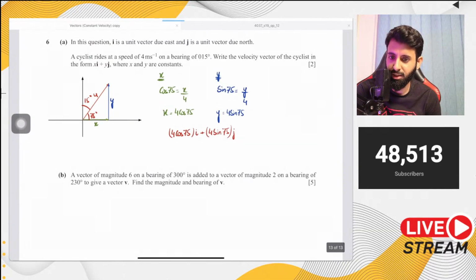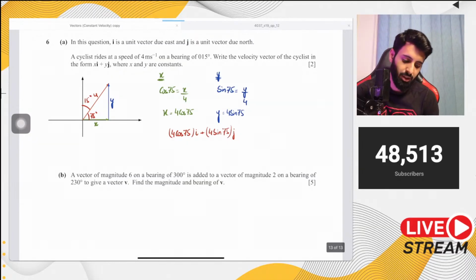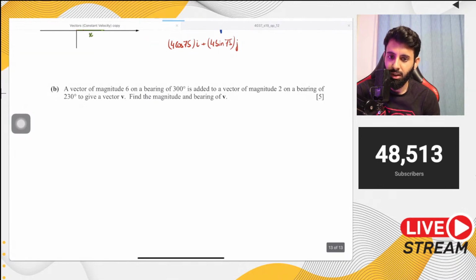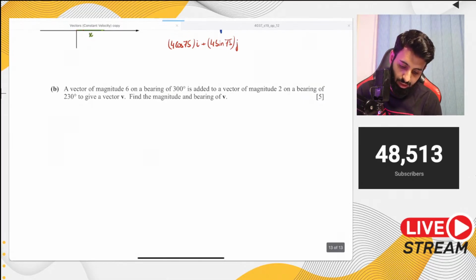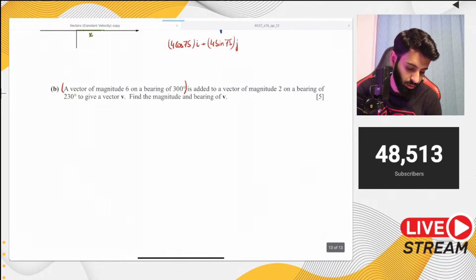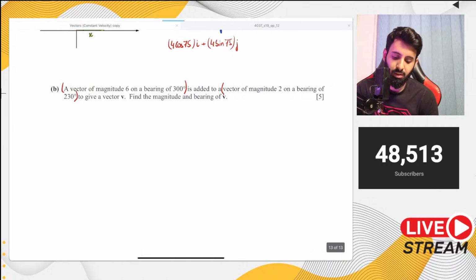Alright, now, so here's part B. Part B says a vector of magnitude 6 on a bearing of 300 degrees is added to a vector of magnitude 2 on a bearing of 230 degrees to give a vector V. Find the magnitude and bearing of V. Okay. Now, let's figure this out. So first of all, we need to break this question down into two parts. We need to break this vector up, a vector of magnitude 6 on a bearing of 300 degrees, and then we need to break this vector down, which has a magnitude of 2 and a bearing of 230 degrees.